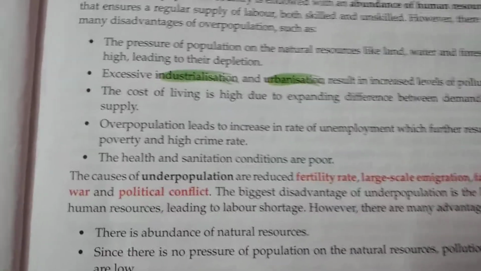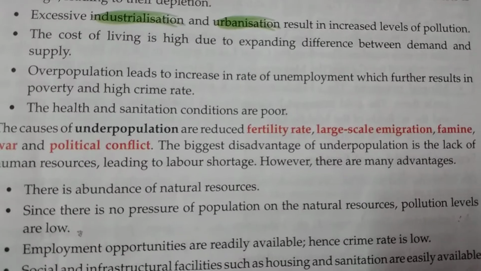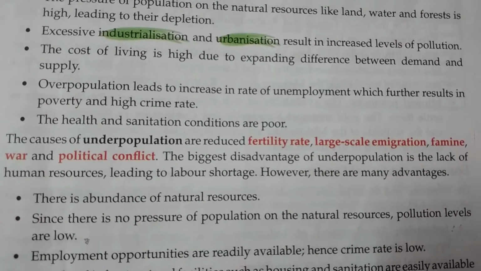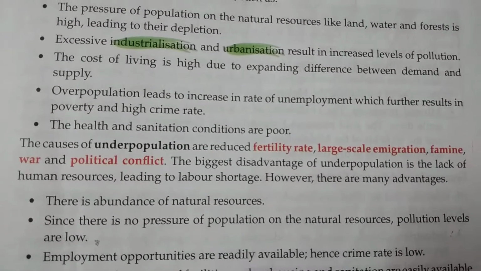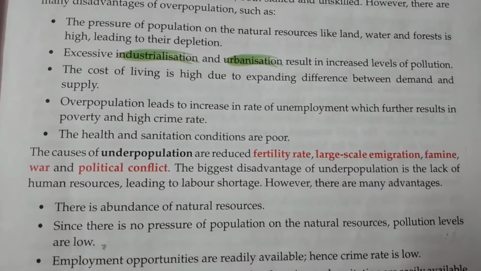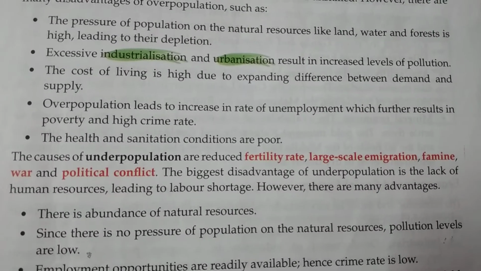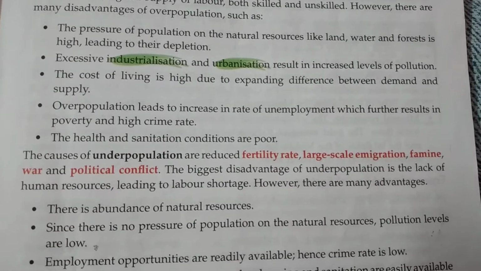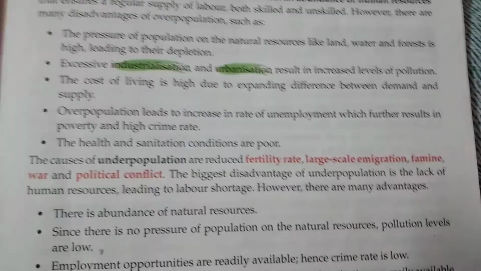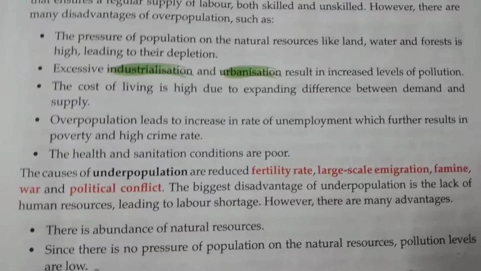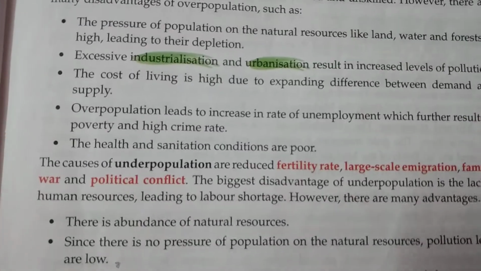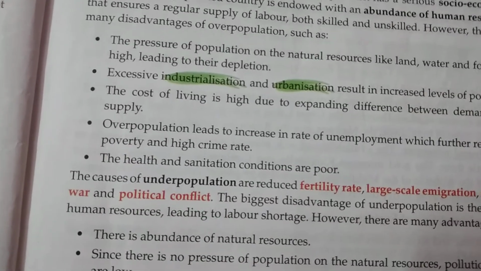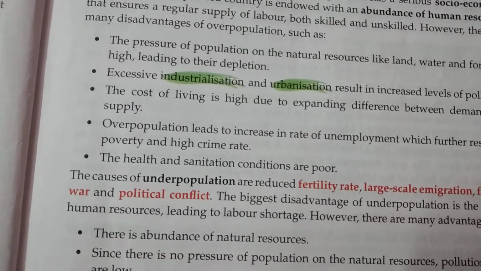Okay. Another thing that has been said, overpopulation leads to increased rate of unemployment, which further results in poverty and high crime rate. This is also a very negative or bad impact of overpopulation. So suppose in a city, whatever number of offices or industries are there can support 5 lakh people, that can give employment to 5 lakh people.